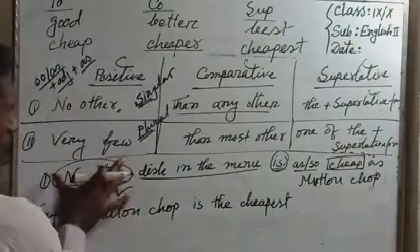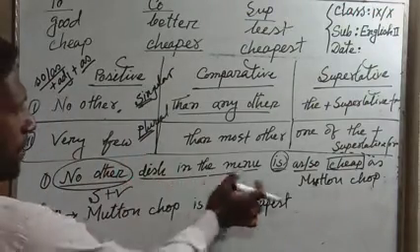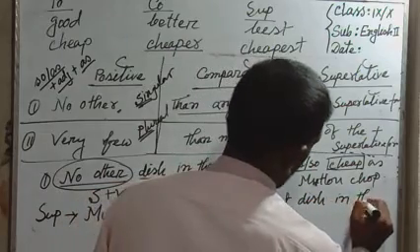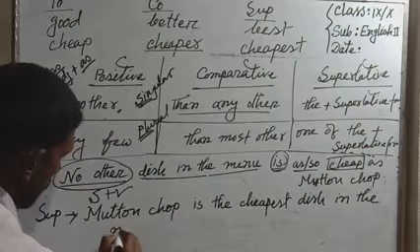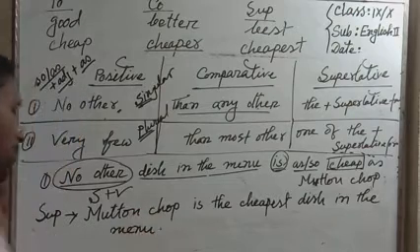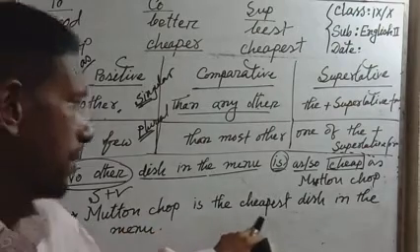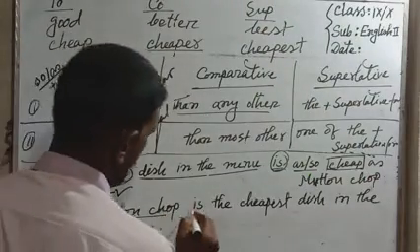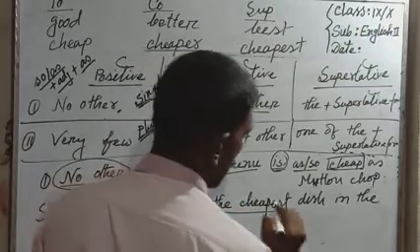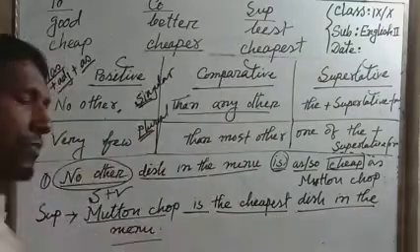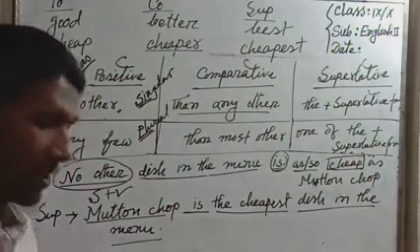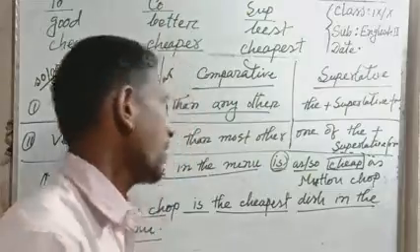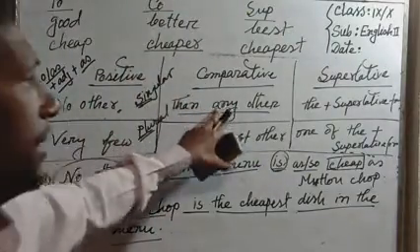After that, no other, not, dish in the menu. Dish in the menu. Mutton chop is the cheapest dish in the menu. So mutton chop is subject, after verb plus the plus superlative form, after the rest part of the sentence. It is one of the easiest ways. Clear? So no other, than any other, the plus superlative.